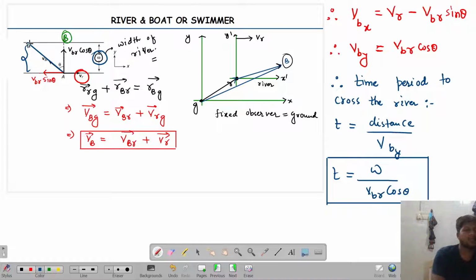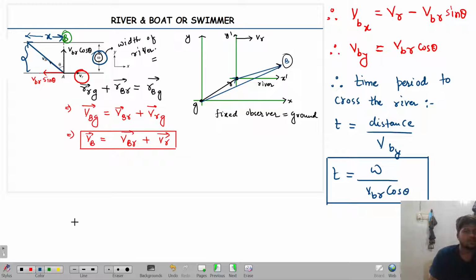So now, if it ends over here, what is going to happen? It has a displacement this much or not? How much is this displacement? X displacement in the opposite bank. So how to calculate this X displacement? It will be velocity of boat along the X direction into the time period. Yes or no?